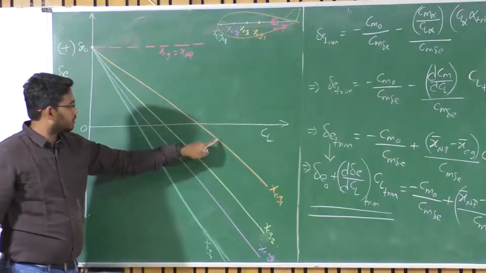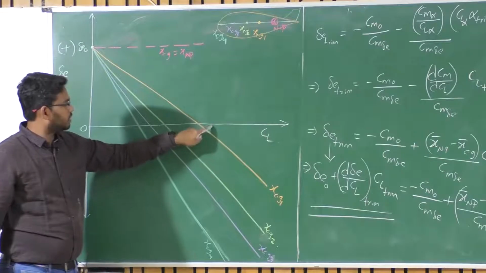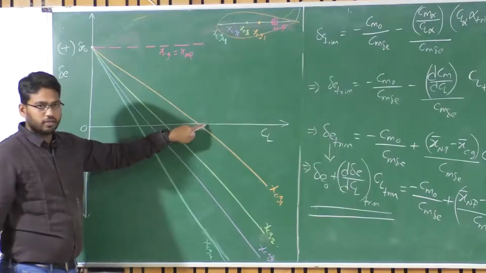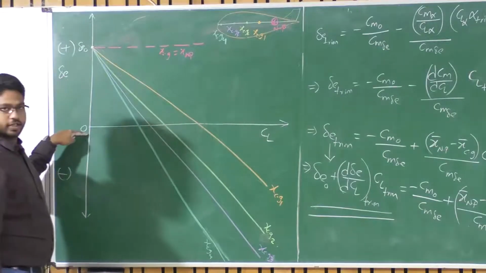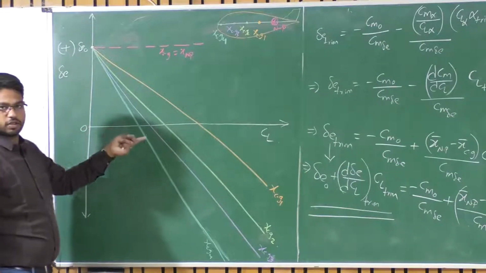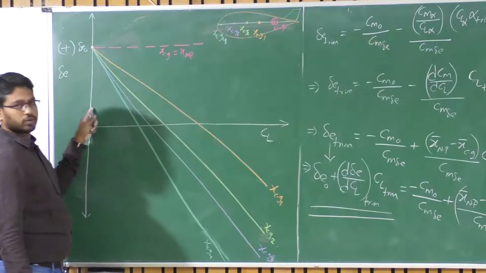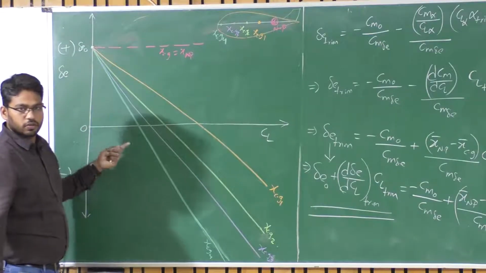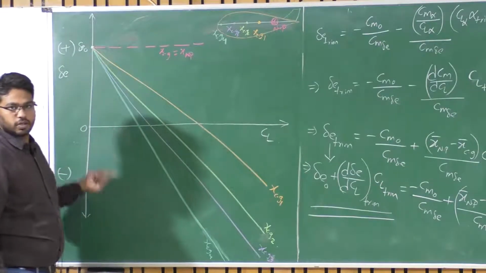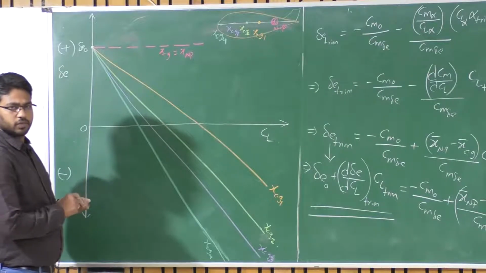So for the same CG, if I take some other CL value, there is a particular delta E negative here in this particular case. If I have to achieve this particular CL value, then I have to give delta E positive here. Okay. So this is what this curve talks about, isn't it? Am I correct or not?